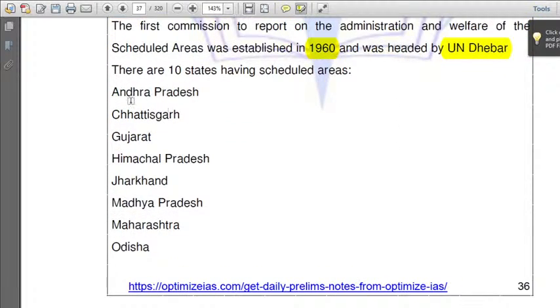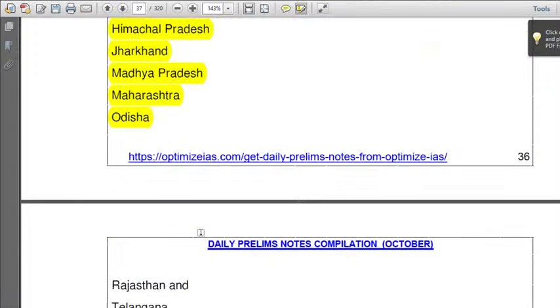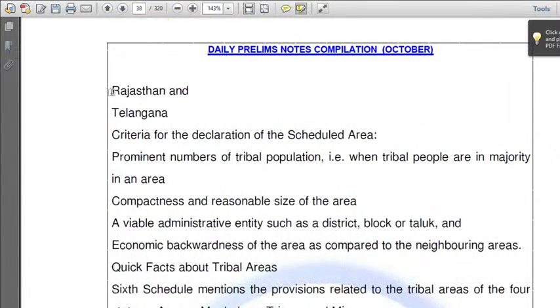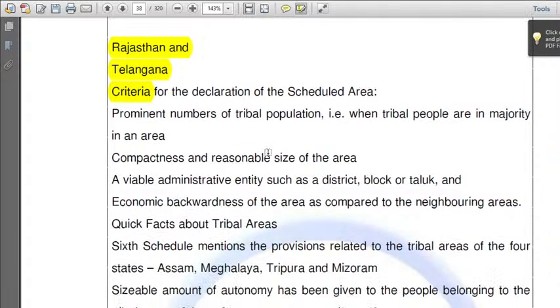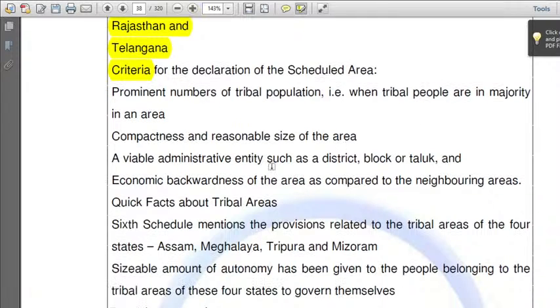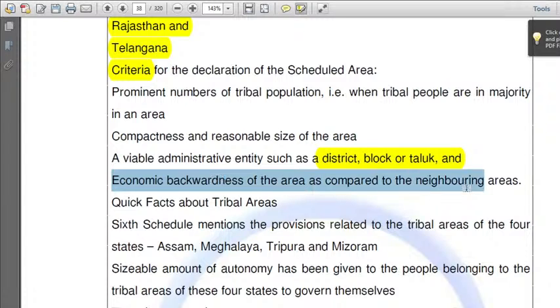So there are 10 states which have scheduled areas: AP, Chhattisgarh, Gujarat, Himachal Pradesh, Jharkhand, Madhya Pradesh, Maharashtra, Odisha, Rajasthan, Telangana. And what is the criteria for declaration of a scheduled area? There should be a prominent number of tribal population, the tribal people should be in majority in the area, compactness and regional size of the area should be there, a viable administrative entity such as district, block, or taluk should be there, and economic backwardness of the area as compared to neighboring areas.